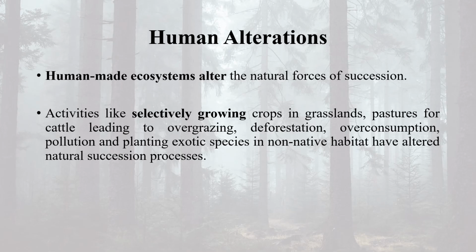Human beings have time and again altered the natural process of succession by doing activities like farming in grasslands, growing orchards or plantation crops, creating pastures for cattle, growing exotic plants in their non-native habitat, and by other polluting practices. We have thus created our own pace of succession, altering the natural ecological succession processes.